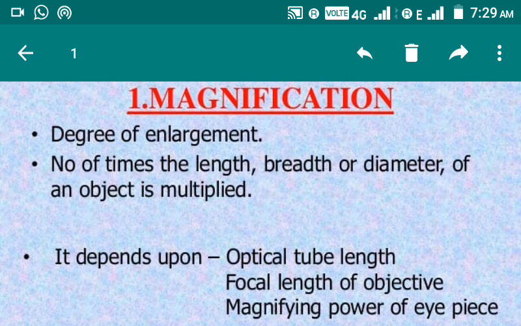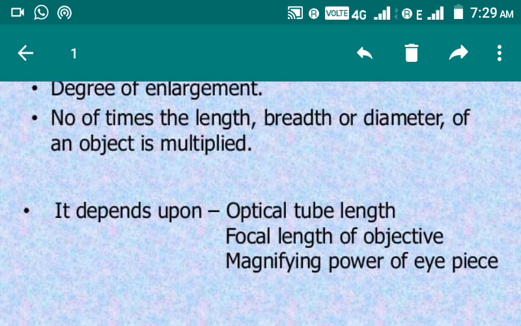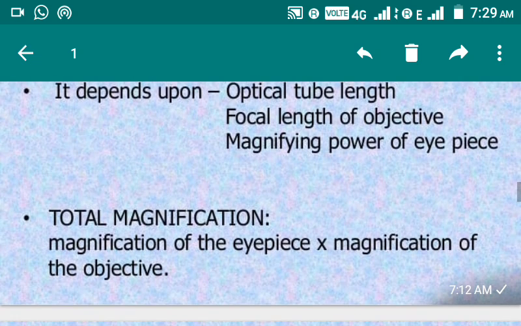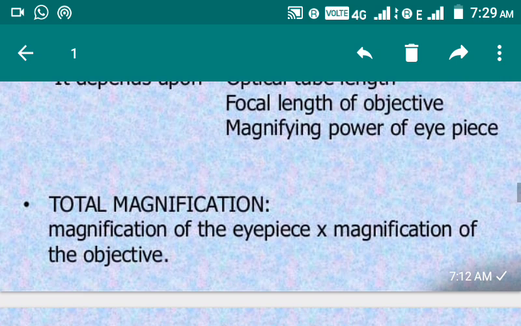It is the number of times the length, breadth, diameter of an object is multiplied. It depends upon optical tube length, focal length of objective, and magnifying power of eyepiece. Total magnification is the magnification of the eyepiece times the magnification of the objective. So this is the first term.